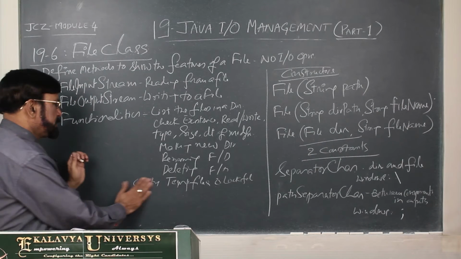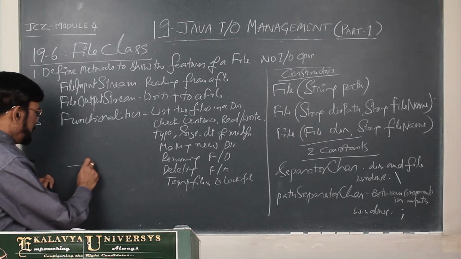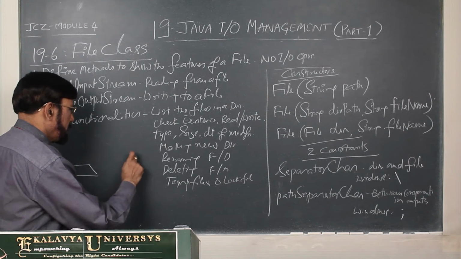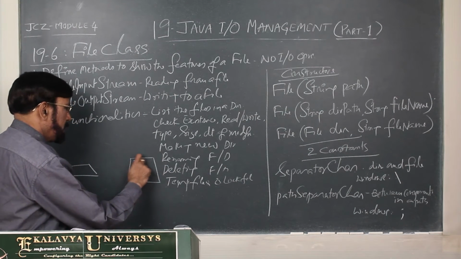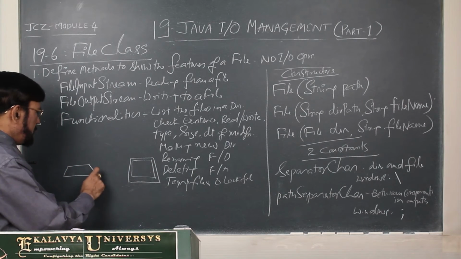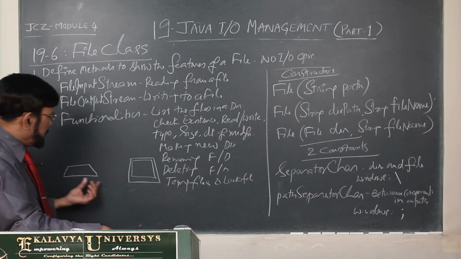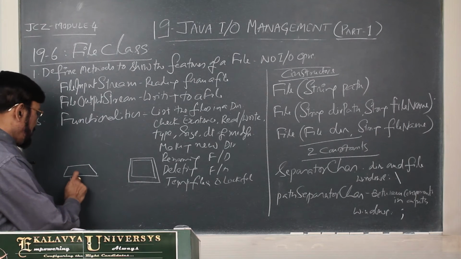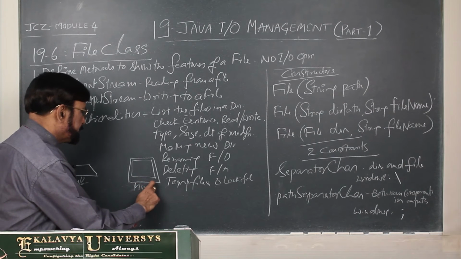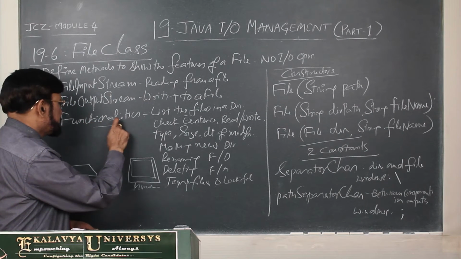Now, let us say these are consoles, standard input output devices: this is the keyboard, this is the monitor screen. Let us say this is a file.